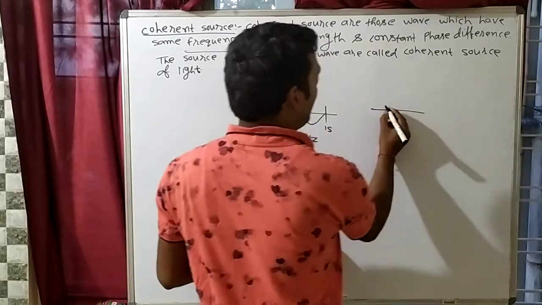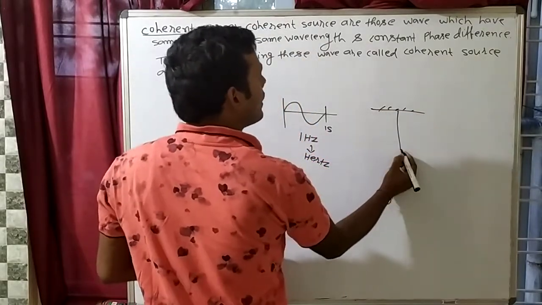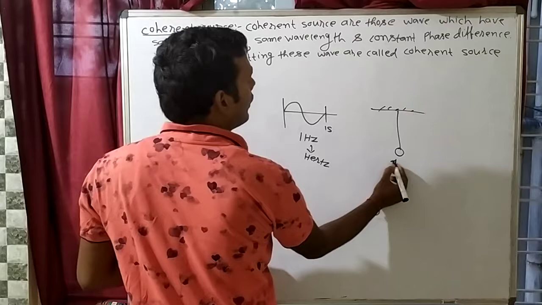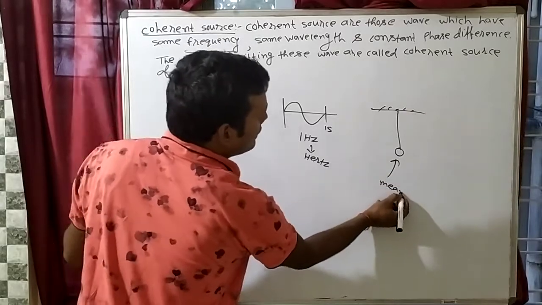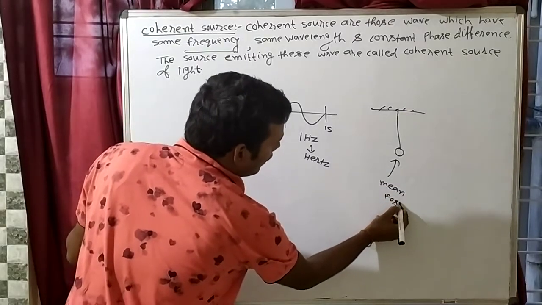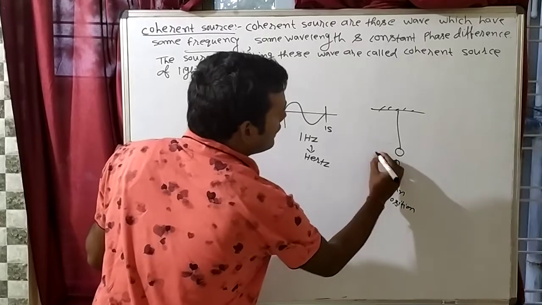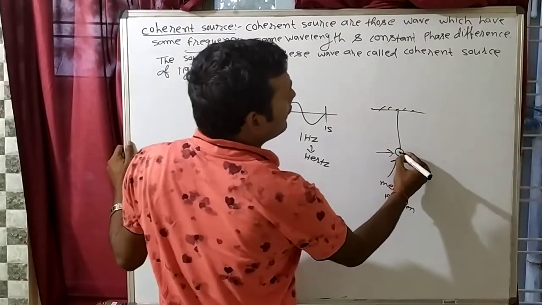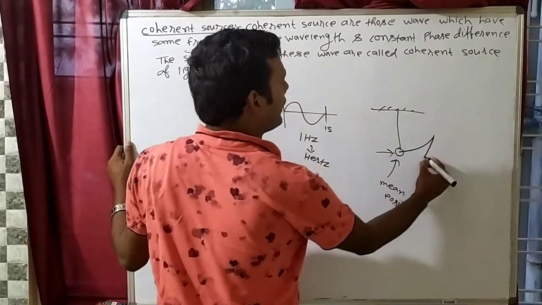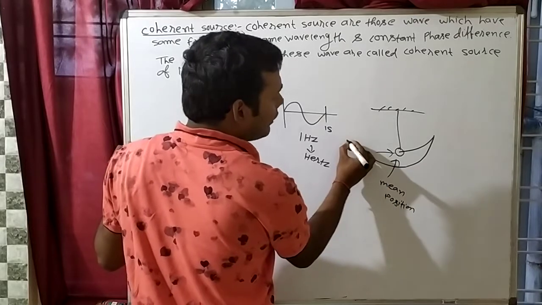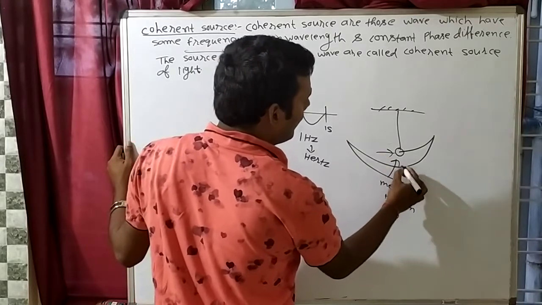One oscillation means what? Suppose that this is a pendulum. This is known as the mean position of the pendulum. If I apply some force on this pendulum, what will happen? The pendulum will go like this, again it will come back here, again it will go here, and again it will come back here.